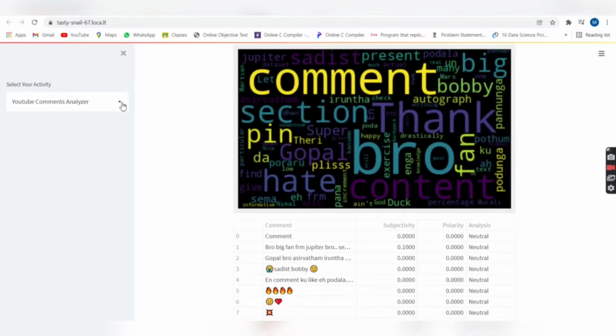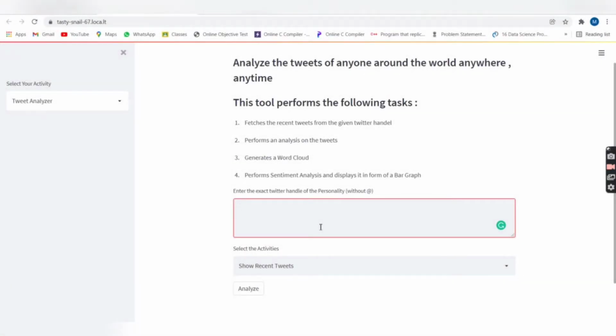The next thing is the Tweet Analyzer. How this works is that it fetches all the recent tweets from the given Twitter handle. It performs an analysis on the tweets, generates a word cloud, and performs a sentiment analysis and displays it in the form of a bar graph. All you have to do is just enter the Twitter handle you would like to analyze. I personally don't have a Twitter handle, so let me just enter my friend's Twitter handle.